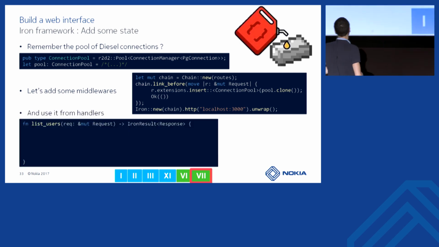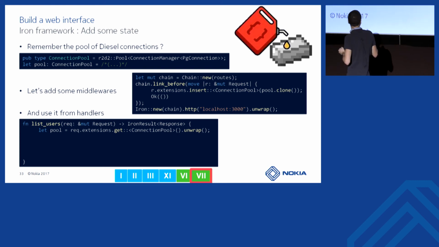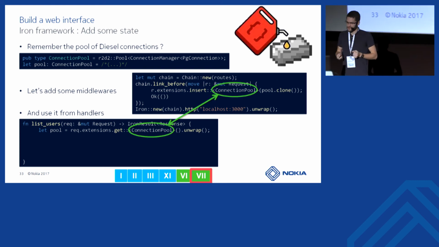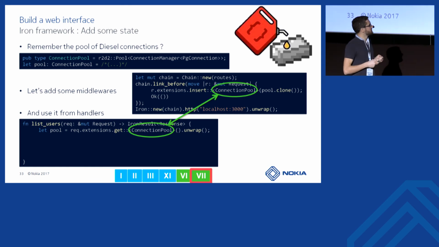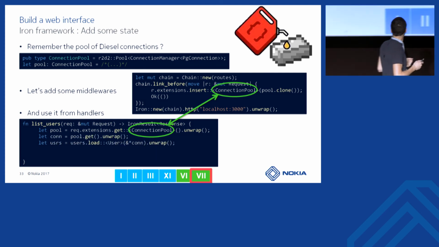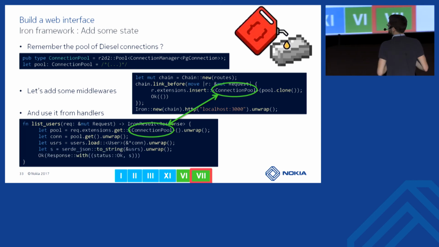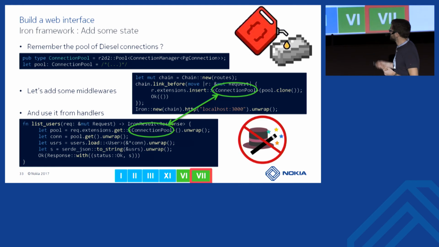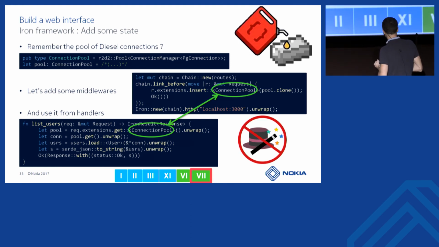So how can we use it from the handler? We can find the pool by getting the extensions from the request. This function is a generic function, and the type is the key to find the extension. And then we have the pool. We can use it to query users from the database, serialize them into JSON, and return this to the client. So here again, there is no magic.